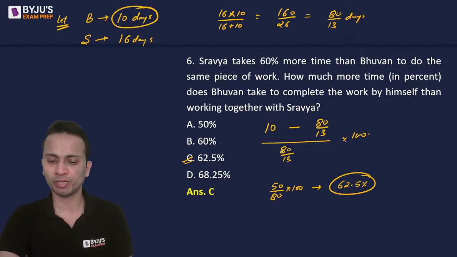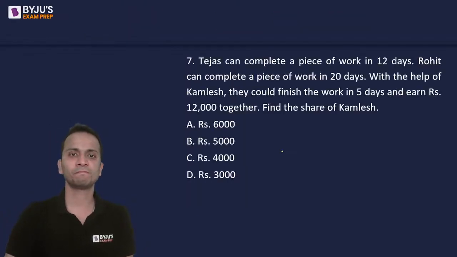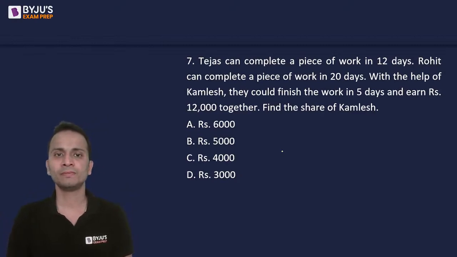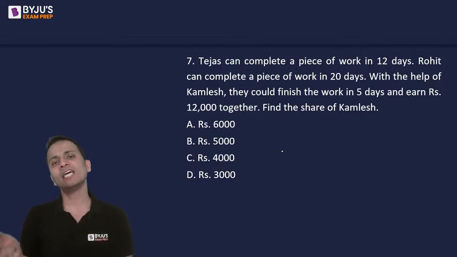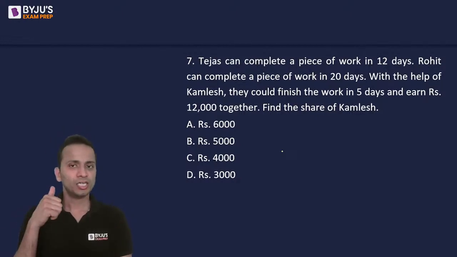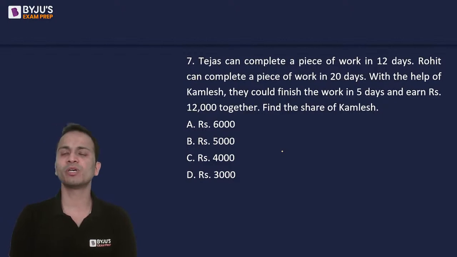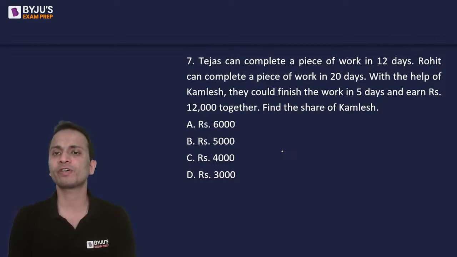Let's move on to question number 7. Tejas can complete a piece of work in 12 days. Rohit can complete the same piece of work in 20 days. And with the help of Kamlesh, together they could finish the work in 5 days. And they earned 12,000 rupees together. Find the share of Kamlesh.